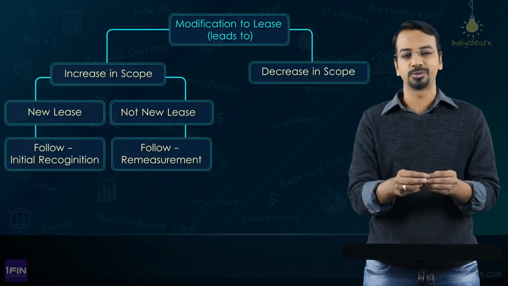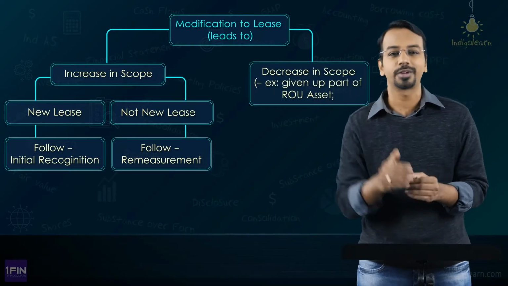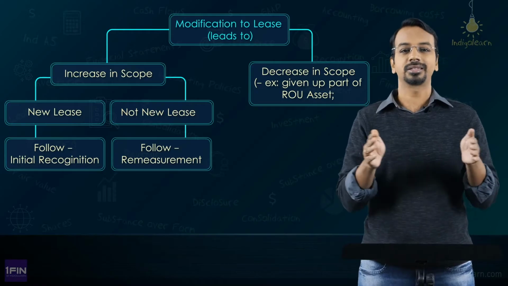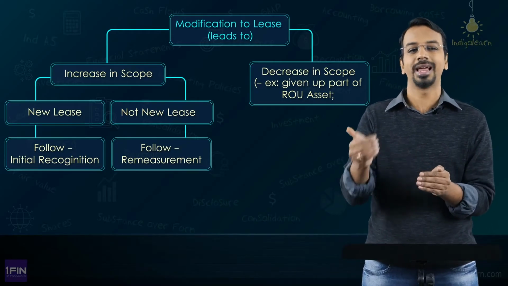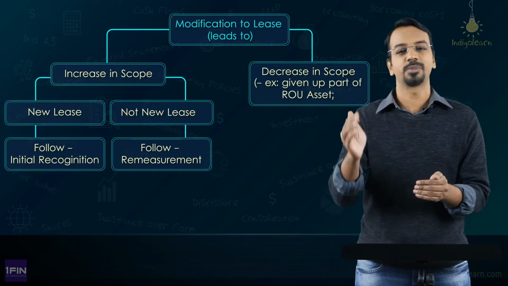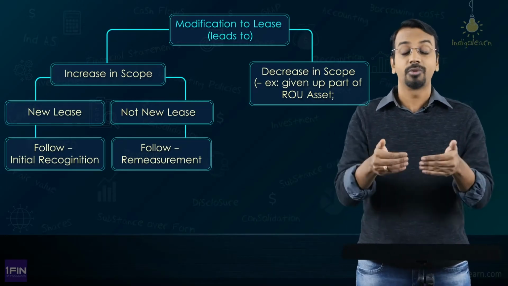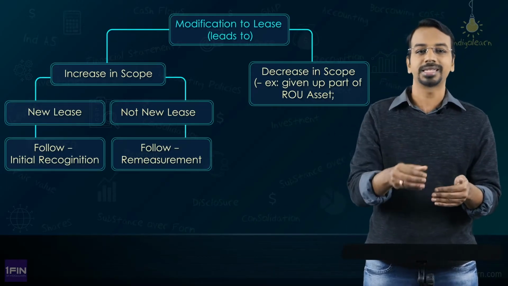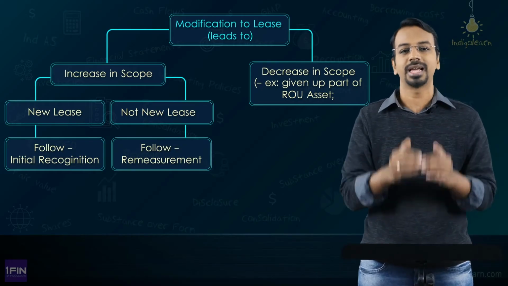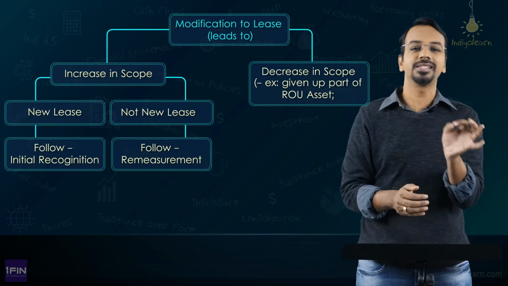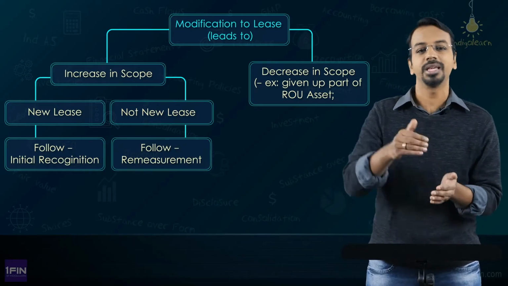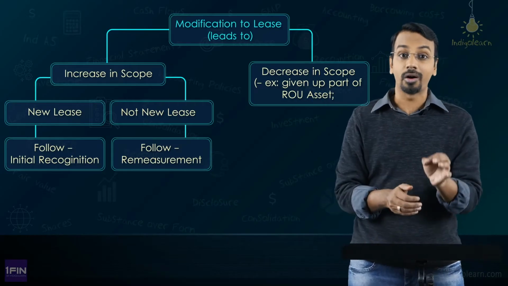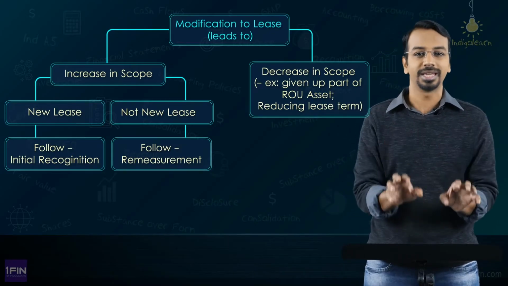decrease in scope, that is to say, we have given up a part of right of use asset. Say, the entire third floor that we are occupying, we told the landlord that we don't need half of the space, take back 50% of the space. What has happened here? My right of use asset has come down by 50%. So, what the standard says is, if at all there is a decrease in scope, now decrease in scope can be giving up a right of use asset or reducing the lease term. Both of these cases are possible.